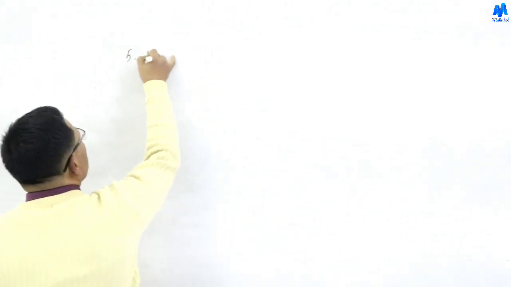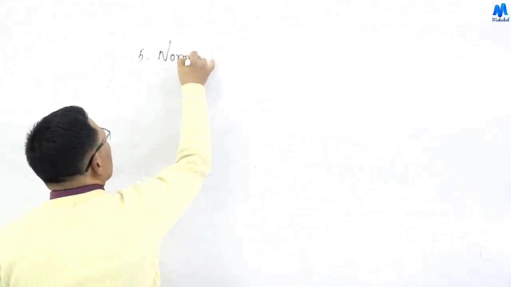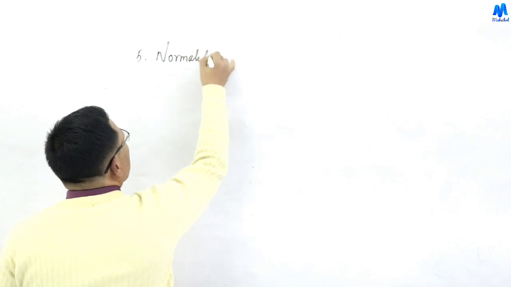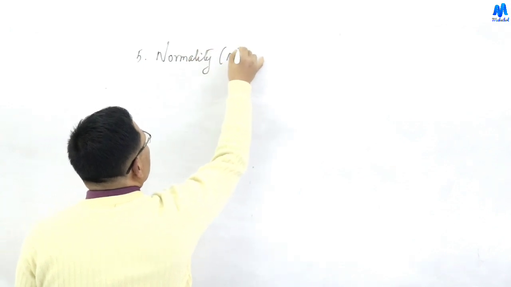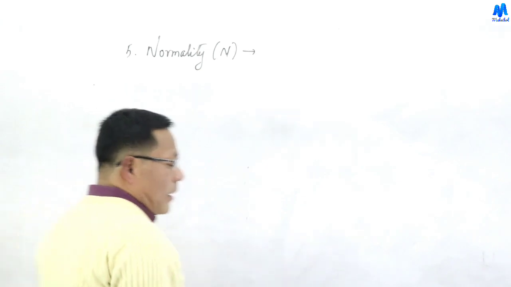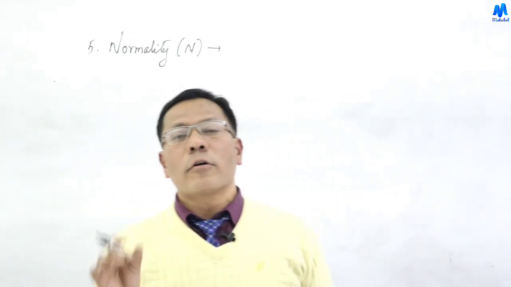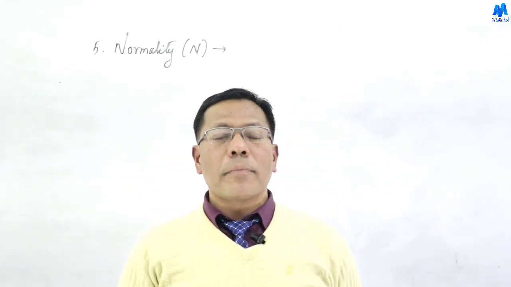Next is normality. Normality is the number of gram equivalent weights of solute dissolved per liter of solution.